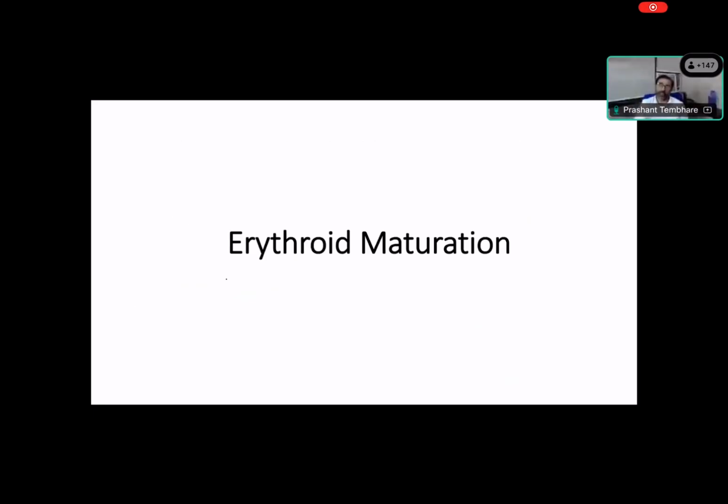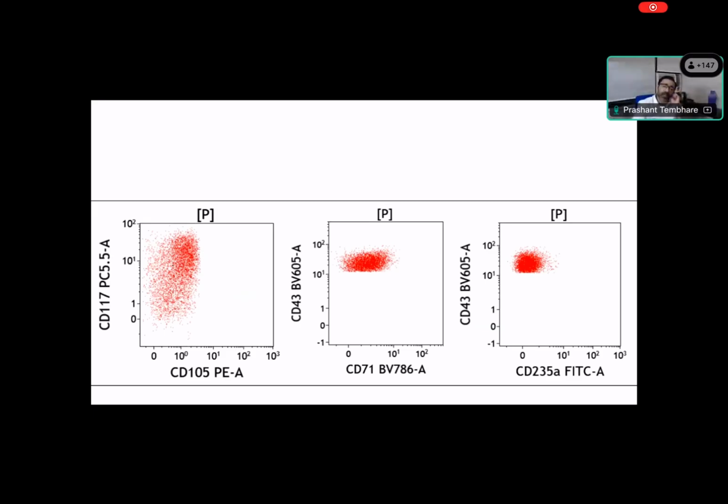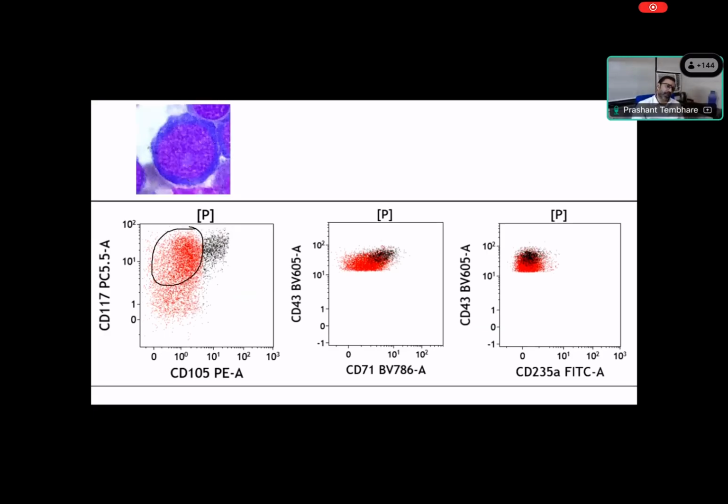Let's go to the next stage, erythroid maturation. Again, we have blasts, early blasts, which are CD34 and CD117 positive. This is the blastic population, or myeloid erythroid negative cells, erythroid precursors of our stem cells, which express CD117, right? At this stage we have early cells, the earliest precursor, the early pronormoblast. They start expressing CD105 at the pronormoblast stage. So early pronormoblasts from myeloid blasts express CD105 and start expressing CD71. But at this stage, glycophorin A is not expressed.